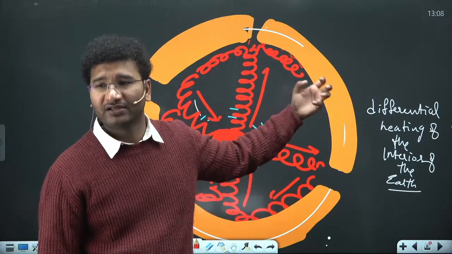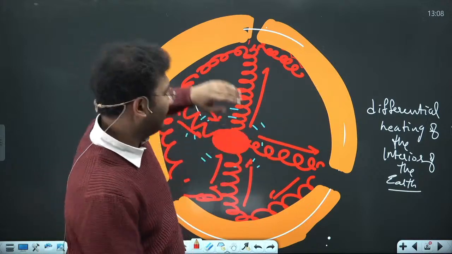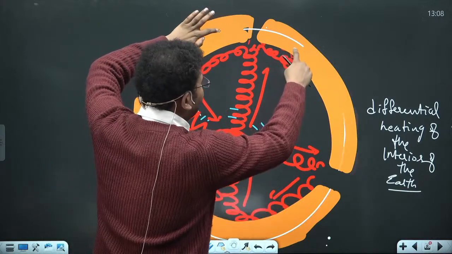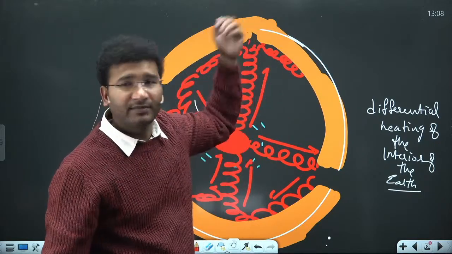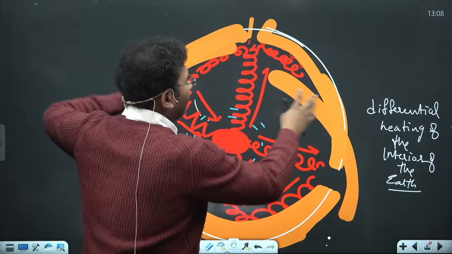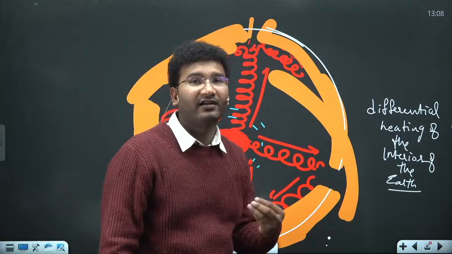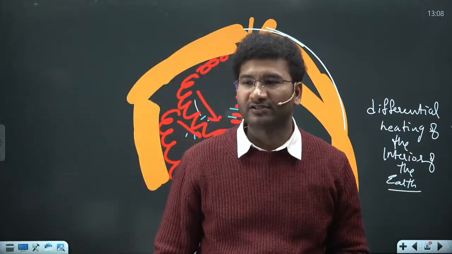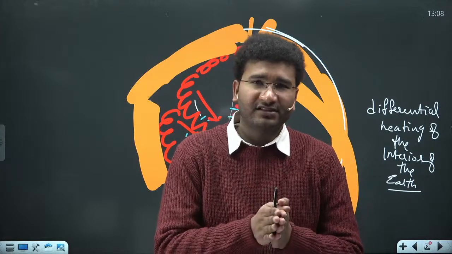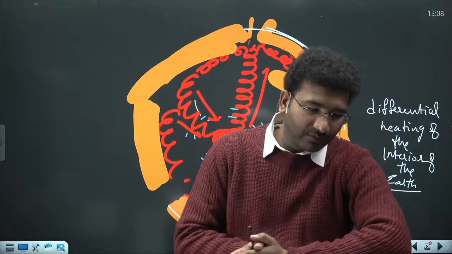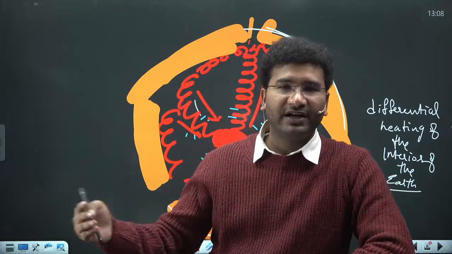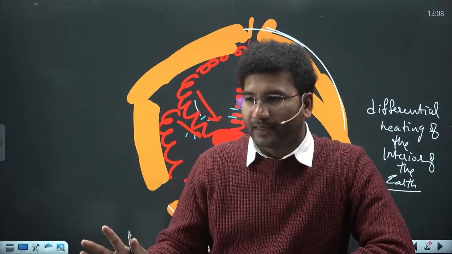When you have these mantle convectional cells, they keep on moving. So sometimes these two can collide, they can hit against each other, then a mountain will form. Sometimes they can go far away. While they move far away, they lead to the formation of volcanoes, and each of these is considered a lithospheric plate. So tomorrow's topic is lithospheric plates, we will study in detail, right?